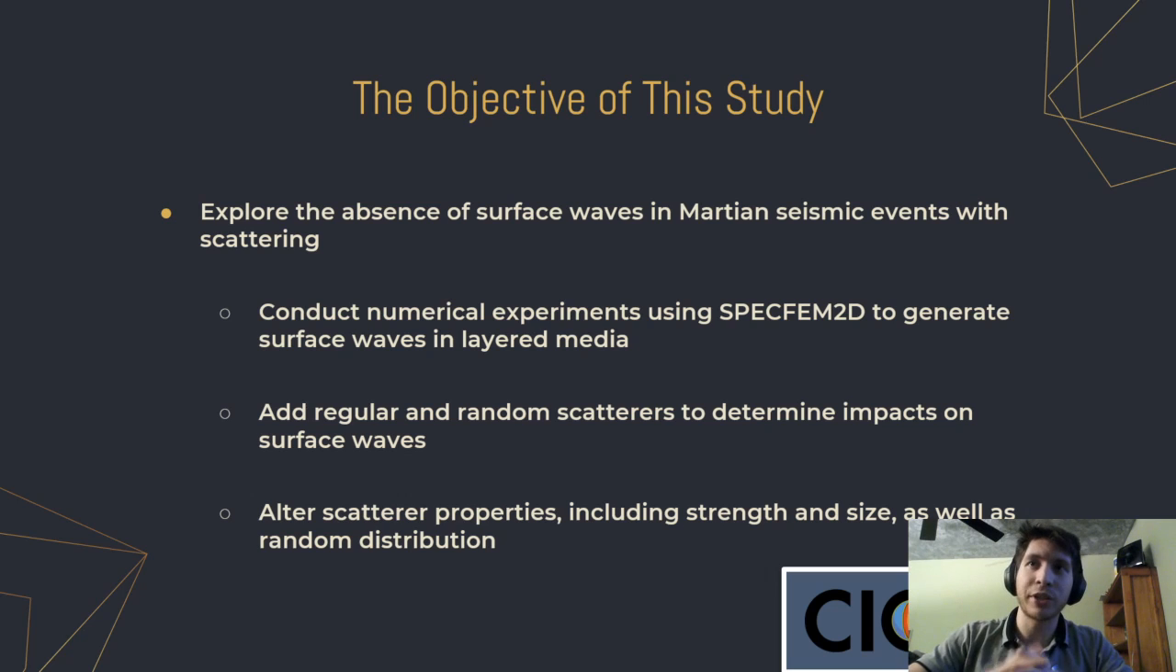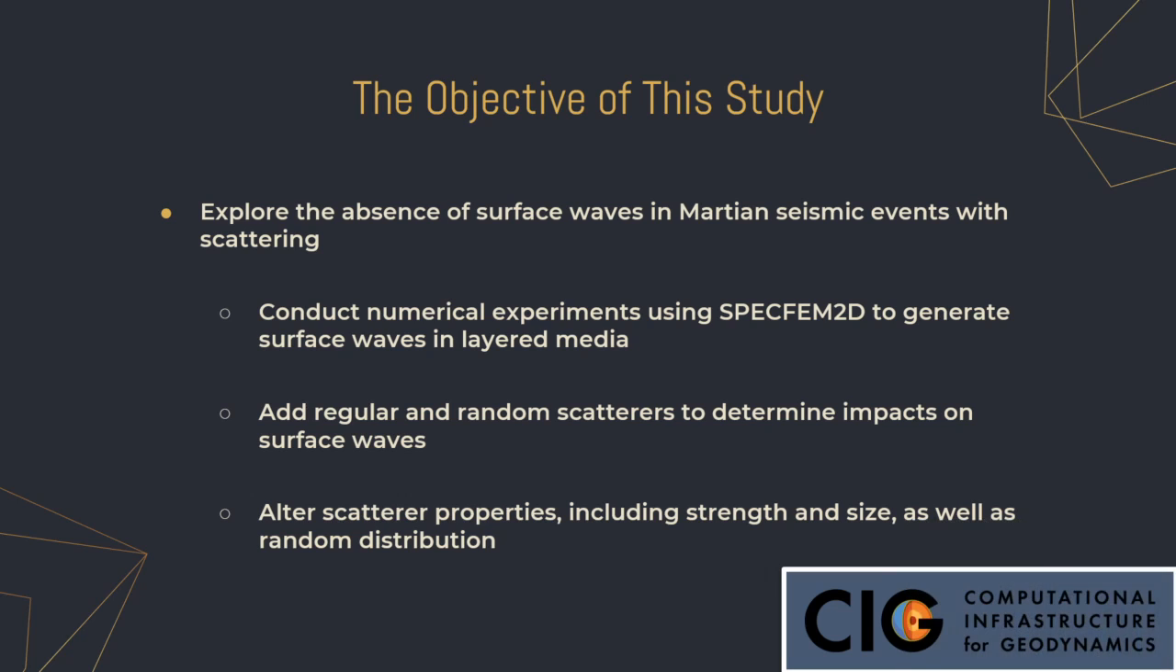The goal of our project is to explore the absence of surface waves in the Martian seismic events with scattering. So effectively, we're looking at what kind of scattering regime we can have that would effectively kill the surface waves. To that end, we're going to use SpecFem 2D. SpecFem 2D is an open source numerical solver to generate surface waves in layered media, add regular and random scatterers, and then begin altering the scattering properties, including things like strength and size, and of course randomly distributing them.